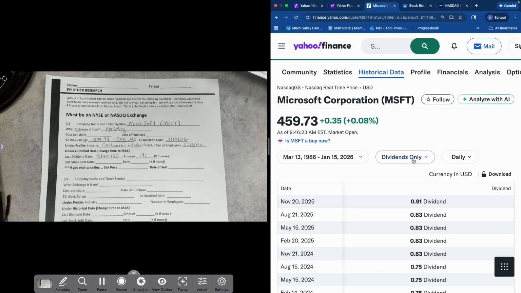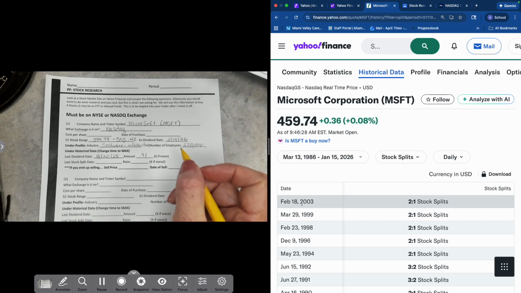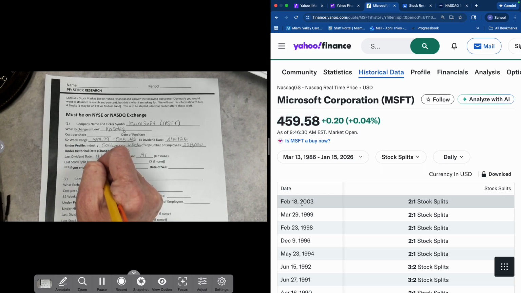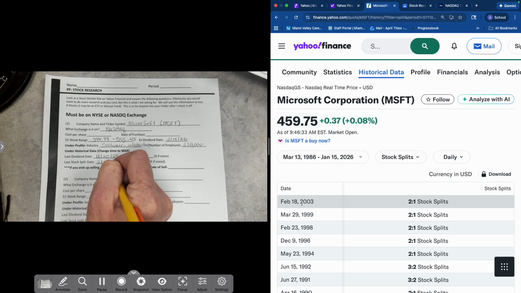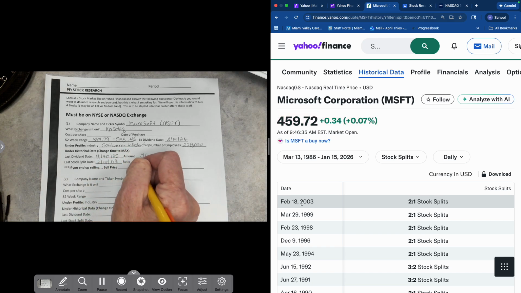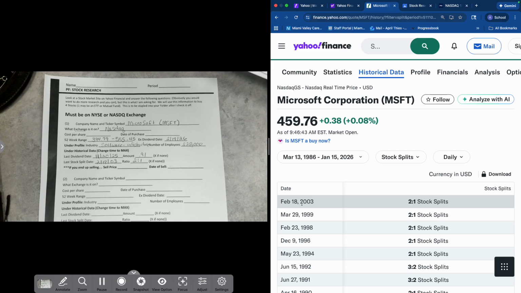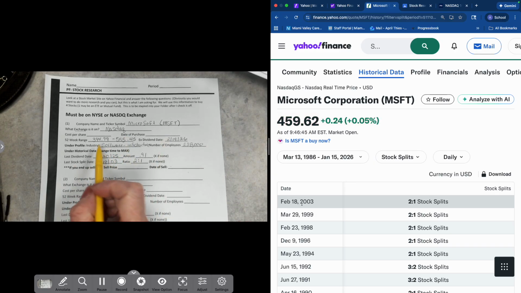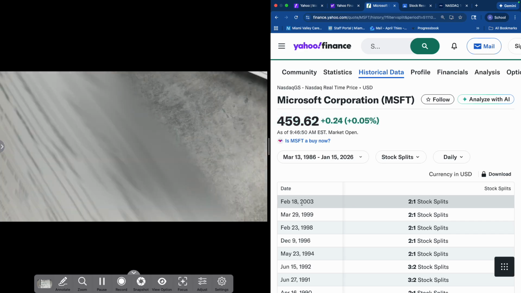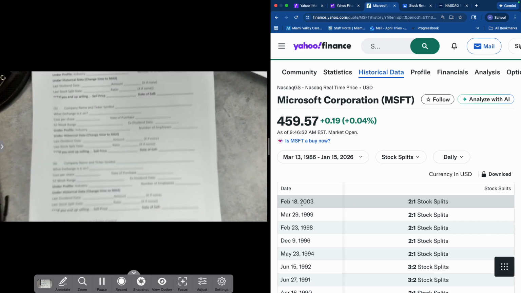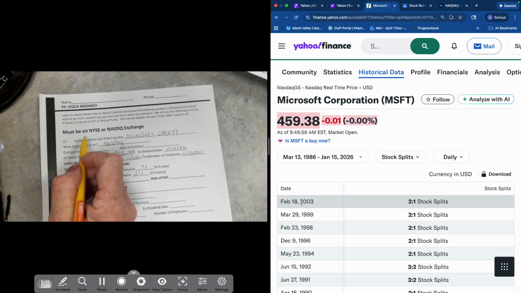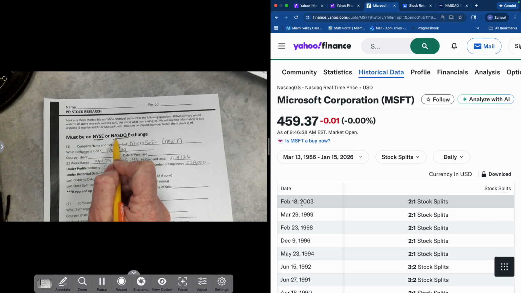Last stock split, we're going to do the same way. We're going to click on stock split, and we can see that the last stock split was February 18th of 03. The ratio was 2 to 1. This we leave blank because we haven't even bought the stock, so we are definitely not selling it. And that's all there is to it. You need to do this for a total of 7, okay? And you can pick any stock as long as it is on the New York Stock Exchange or the NASDAQ.